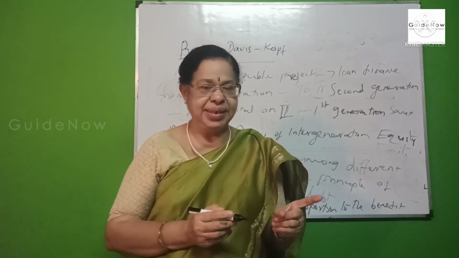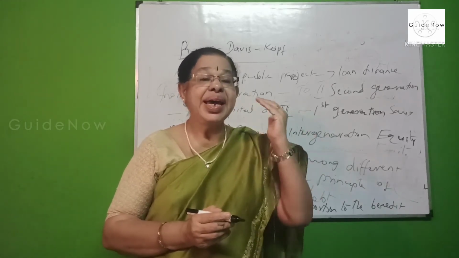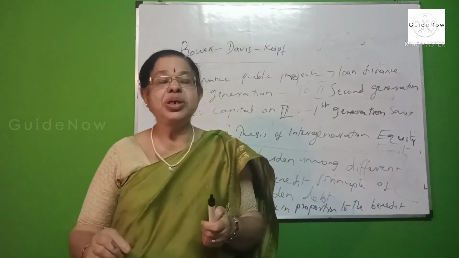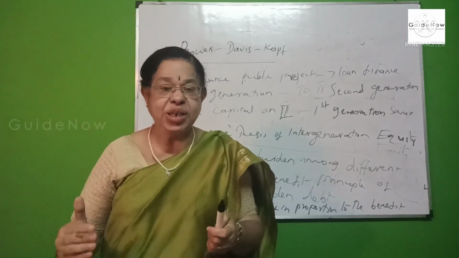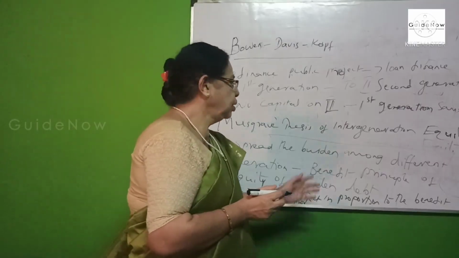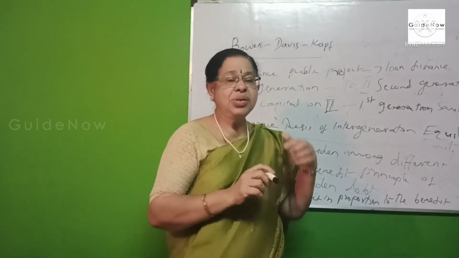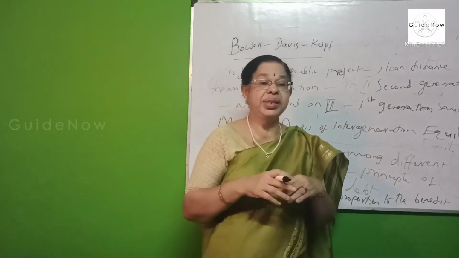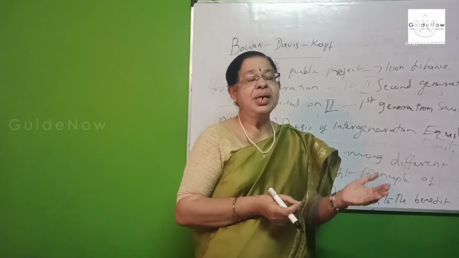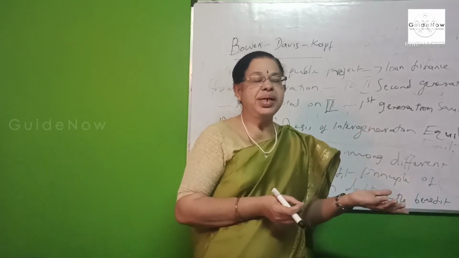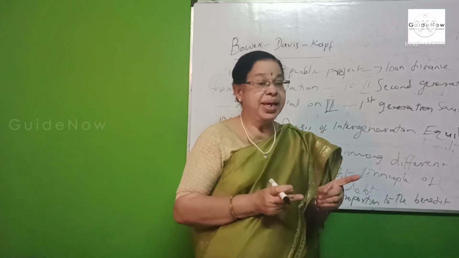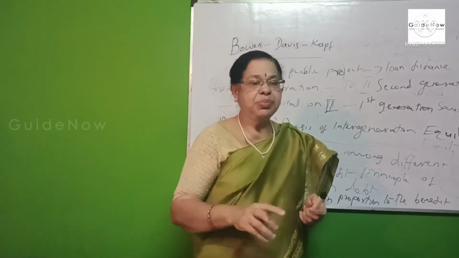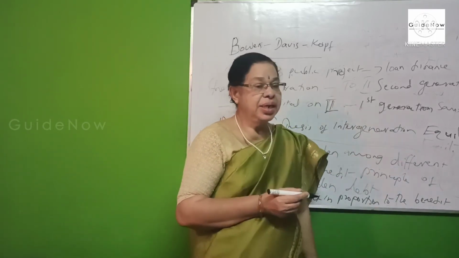When the government takes a decision to repay the entire debt, the second generation is liable to pay the debt fund with the help of taxation. Thus the second generation does not get any saving here, because it is now liable to pay the entire taxes to repay the debt. It creates more burden on the second generation. No saving there, but there is a possibility of saving in the first generation. This is another important approach explained by these three important economists.